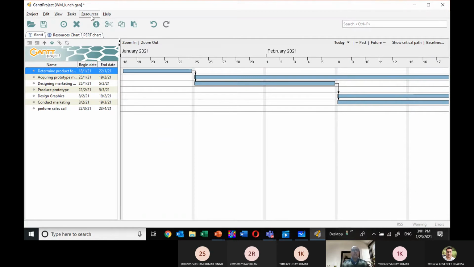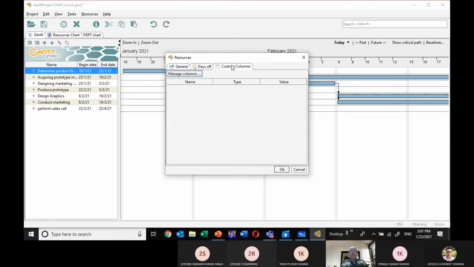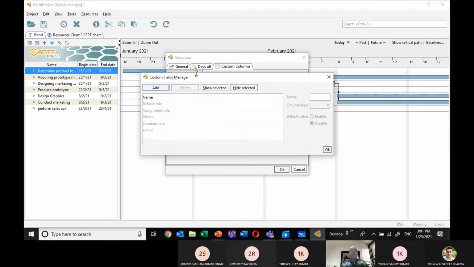Similarly, we can add resources here. You can add as many resources as you can. Suppose I am adding Mr. Sanjay as another resource person. His email ID I don't know, but the default role, RSCI role, I am assigning. It is undefined; we can write any role here. Standard rate I am fixing, that he will get 4,000 as a standard rate, and custom columns I can make. Manage columns I can make. We can customize here, add the custom field managers.